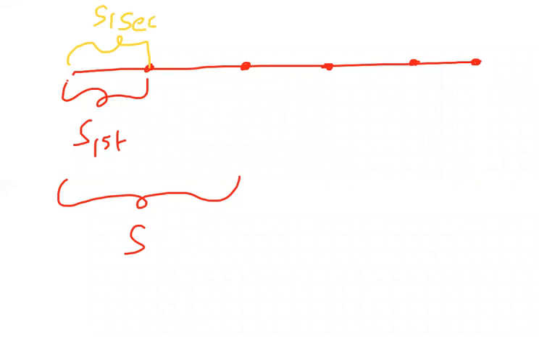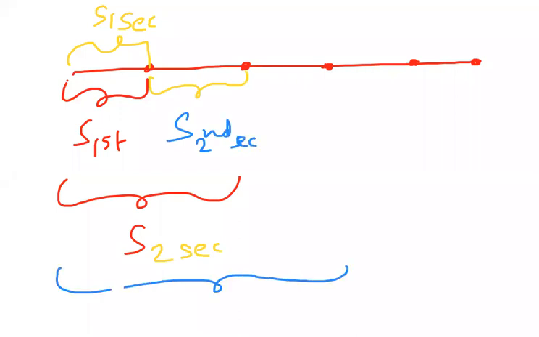But now this one is the displacement in 2 seconds, and only this part is called the displacement in the second second. From here to here is the displacement in 3 seconds.